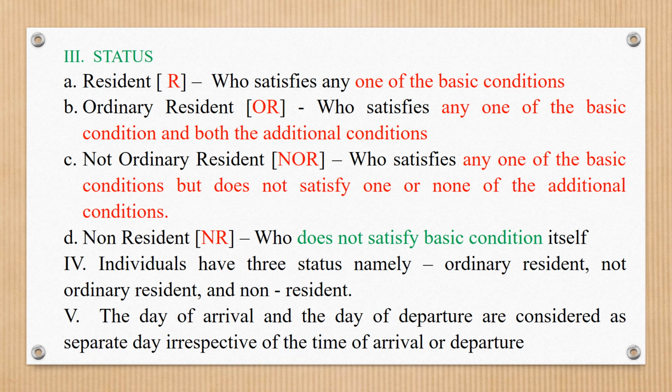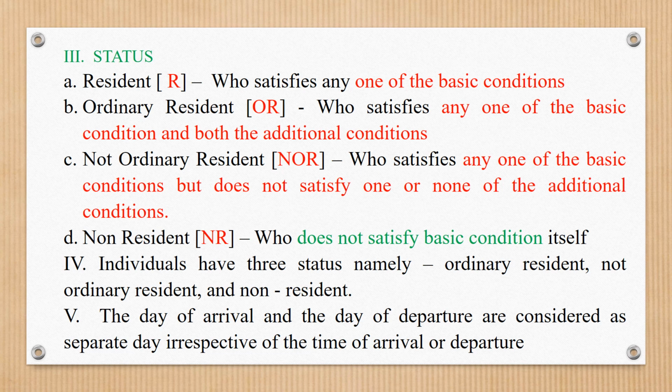Next, non-resident. A non-resident is one who does not satisfy the basic conditions. An individual who does not satisfy either of the two basic conditions is called a non-resident.